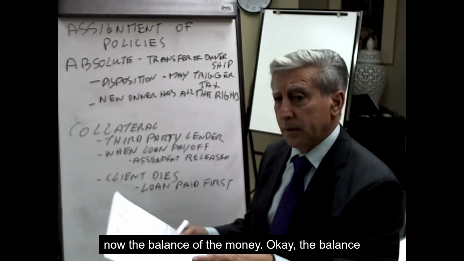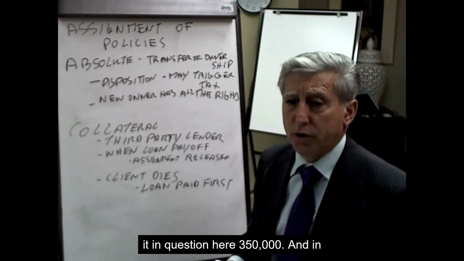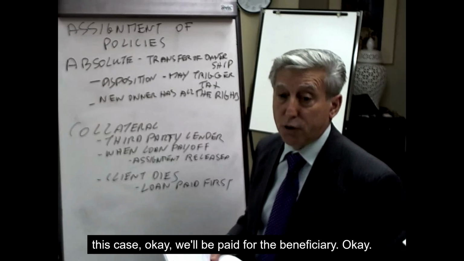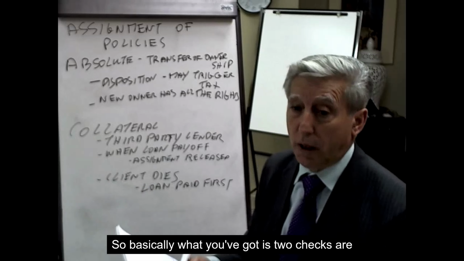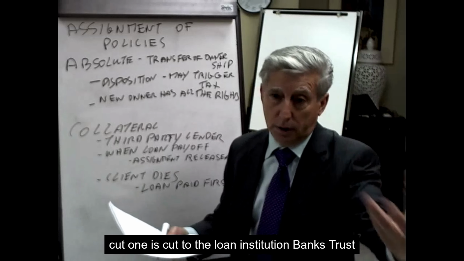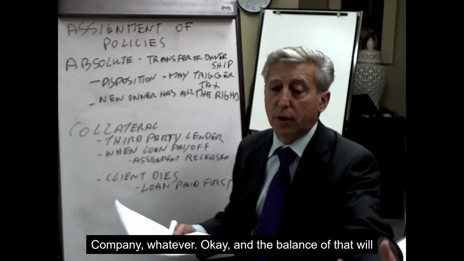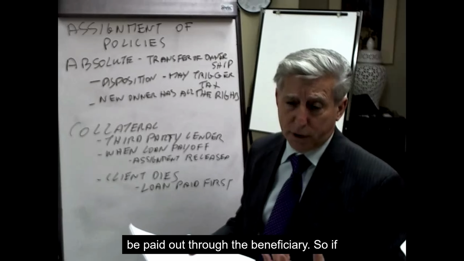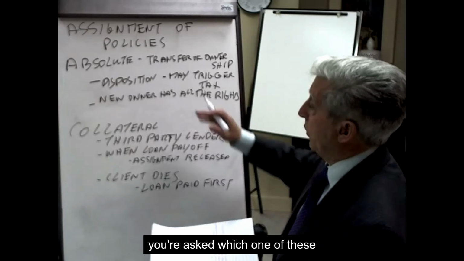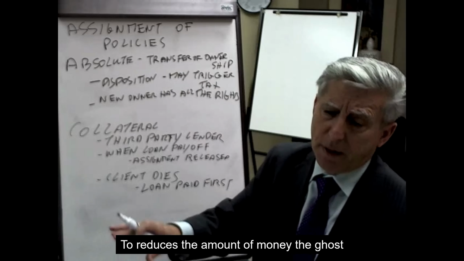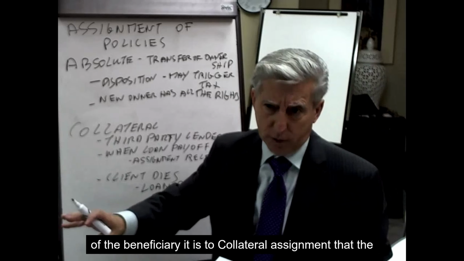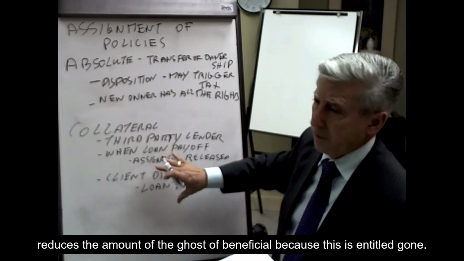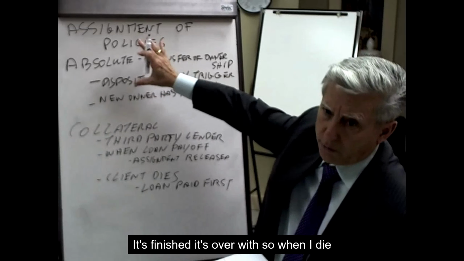The balance of the money, $350,000 in this case, will be paid to the beneficiary. So basically two checks are cut. One is cut to the loan institution, bank, trust company, whatever, and the balance will be paid out to the beneficiary. So if you're asked which of these two reduces the amount of money that goes to the beneficiary, it is the collateral assignment, because the other is entirely gone, it's finished, it's over with.